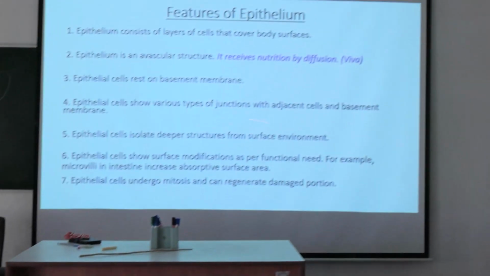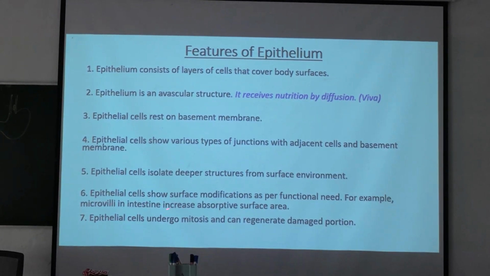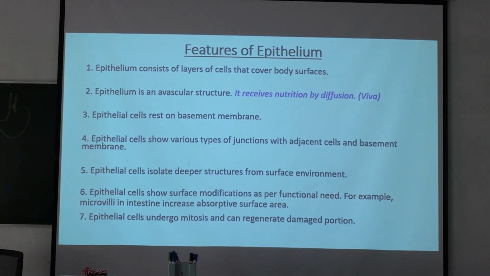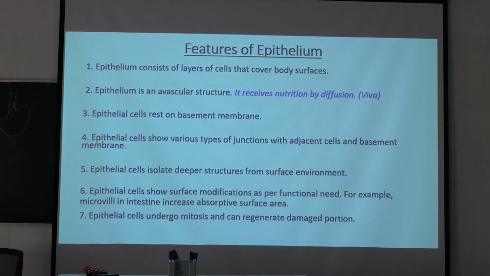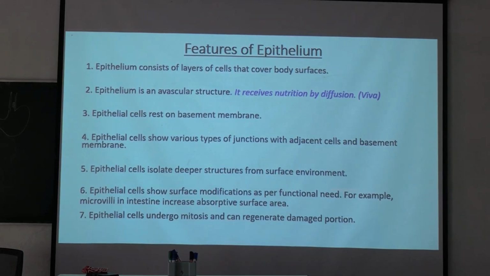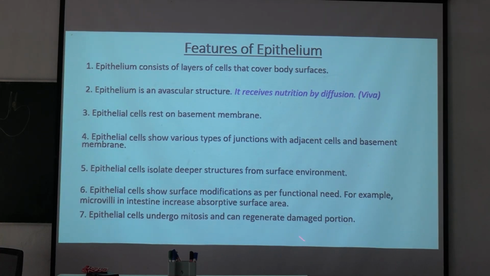Epithelial cells isolate the deeper structures from the surface environment. Epithelial cells show surface modification as per the functional need. For example, microvilli are present in the intestine to increase the absorptive surface area. Epithelial cells undergo mitosis and can regenerate the damaged portion. Okay, so these are the features of the epithelial cells.